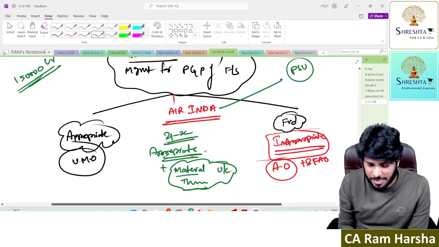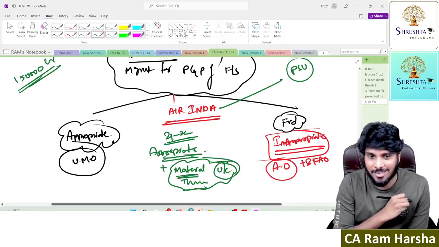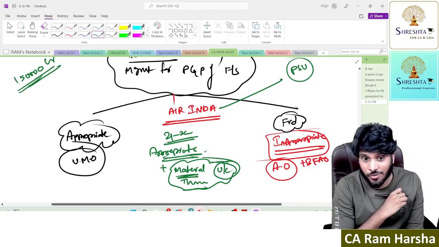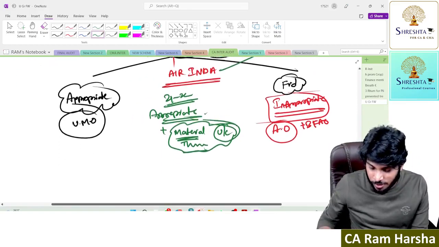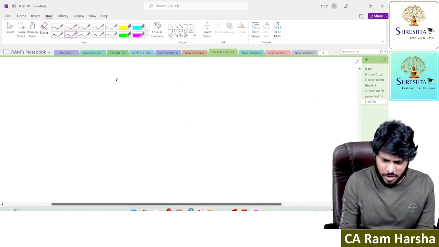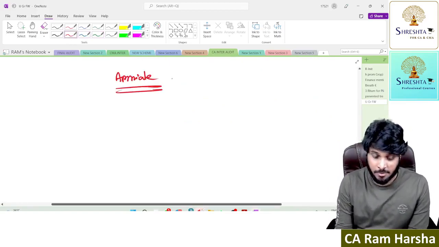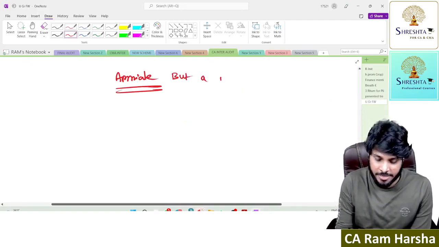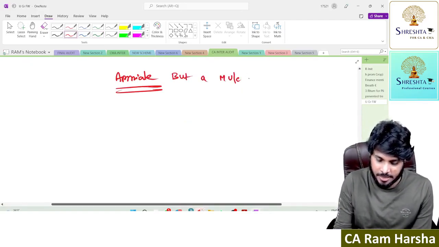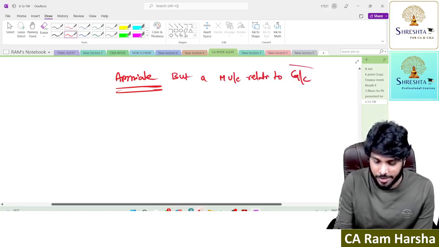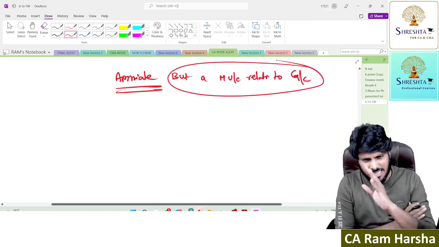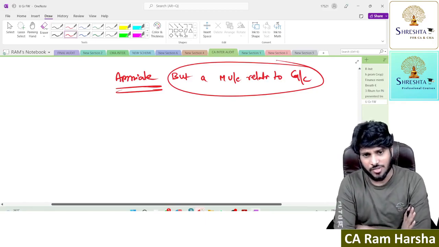So there is a material uncertainty related to going concern there, yes or no? Air India's position is: everything is fine as long as the government is supporting every year. Everything is appropriate. But a material uncertainty related to going concern is there.